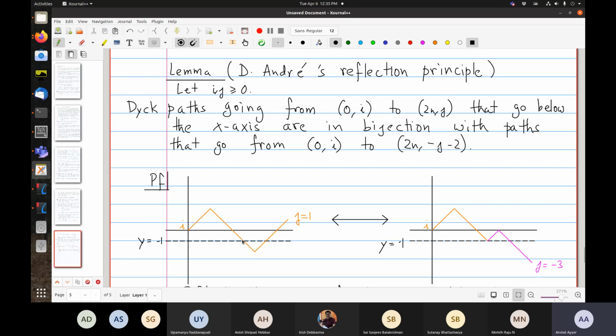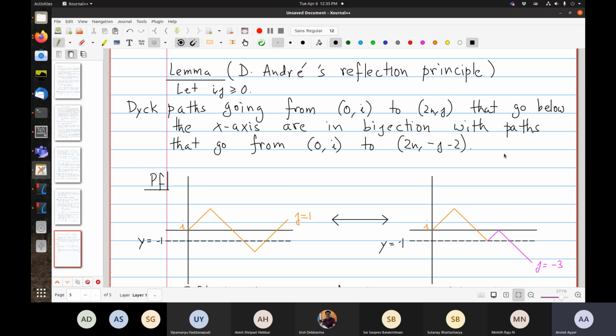When you do this reflection, can you see why this has to necessarily end at the same point, no matter what the path is? After reflection, if it ends at 2n, j initially, it will end at 2n, minus j minus 2.